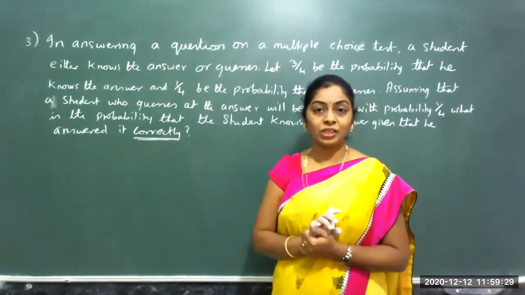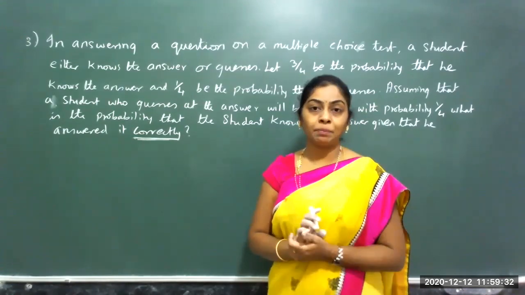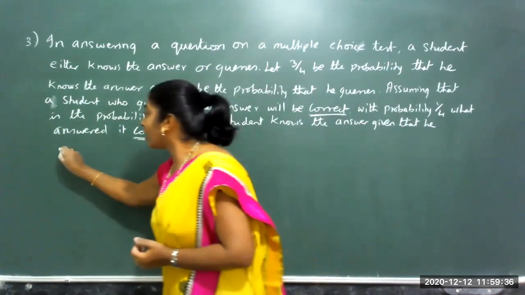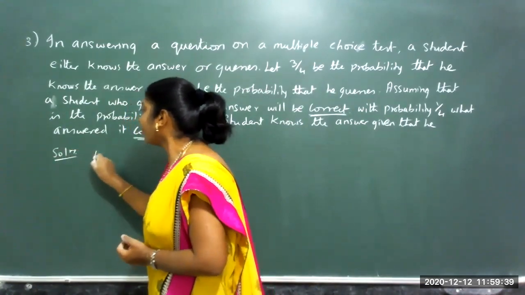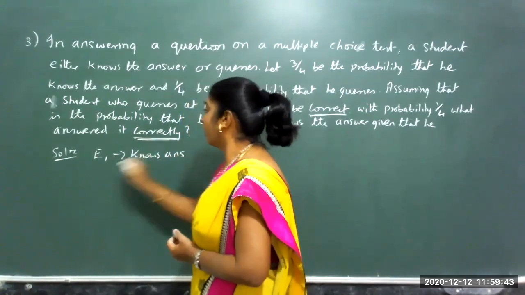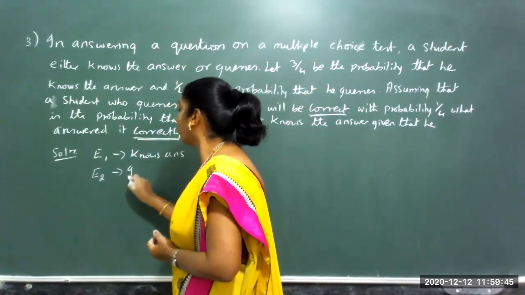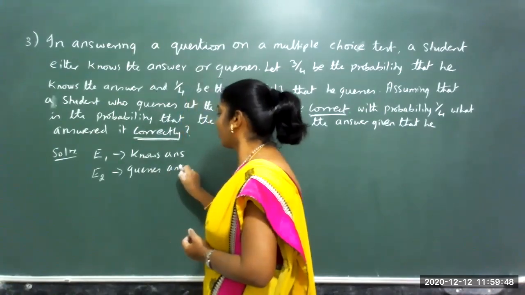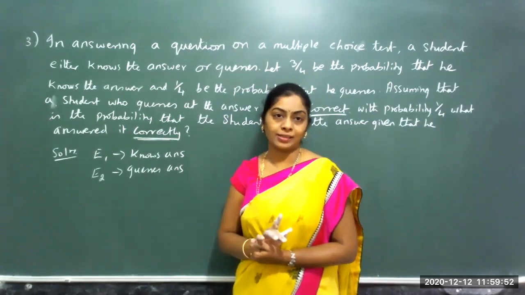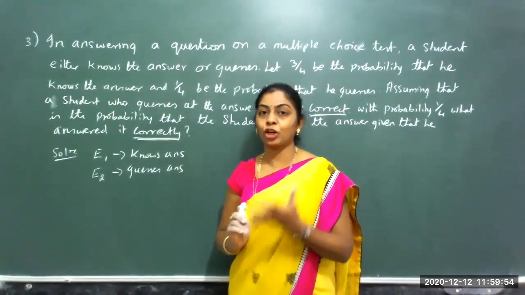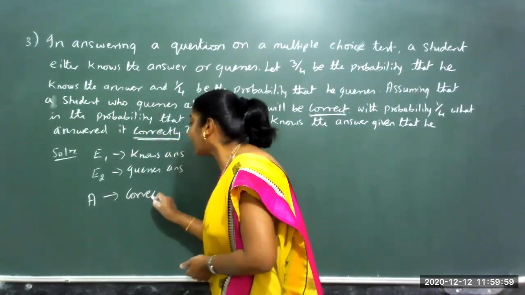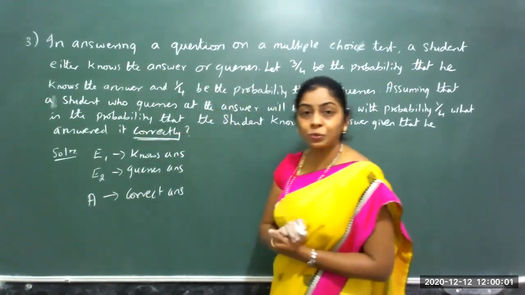So once the question is given, a student on a multiple choice either knows the answer or guesses the answer. So there are 2 events. Event 1, knows the answer. Event 2, guesses the answer. So 2 chances are there. Either he knows the answer or he guesses the answer. 2 events when a question on a multiple choice. And A is an event where the correct answer is given.